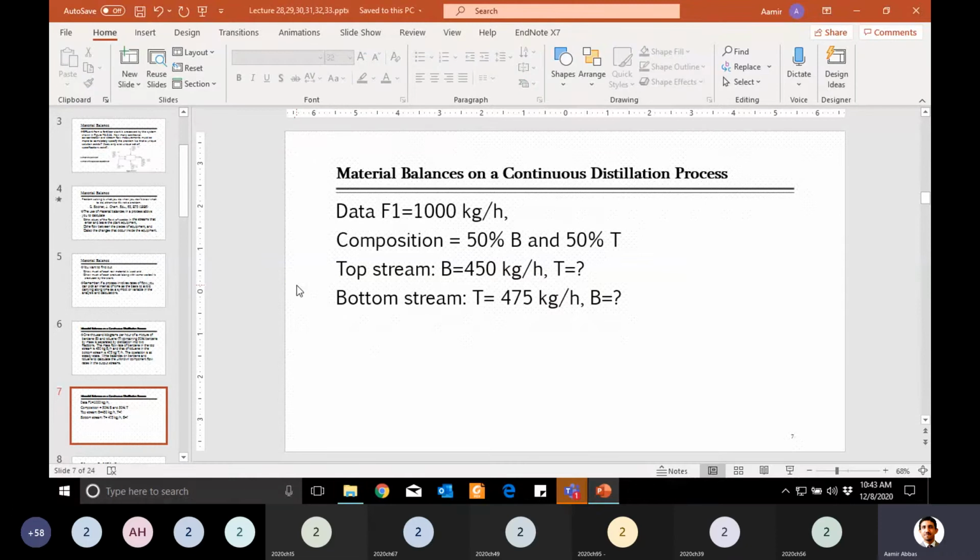Based on the question, after reading it, we have written it. The next step was, what was the next step? Diagram.